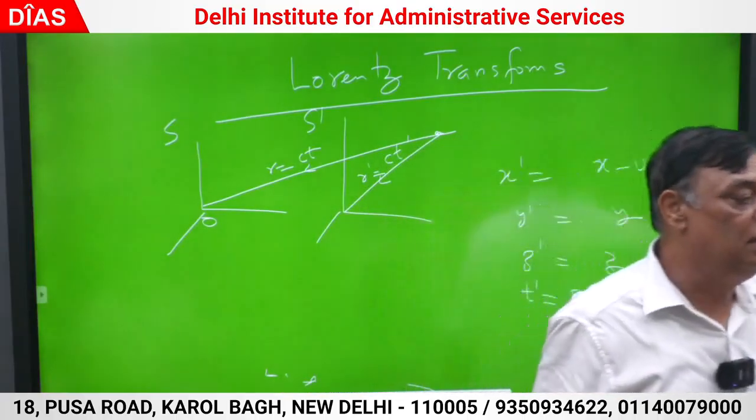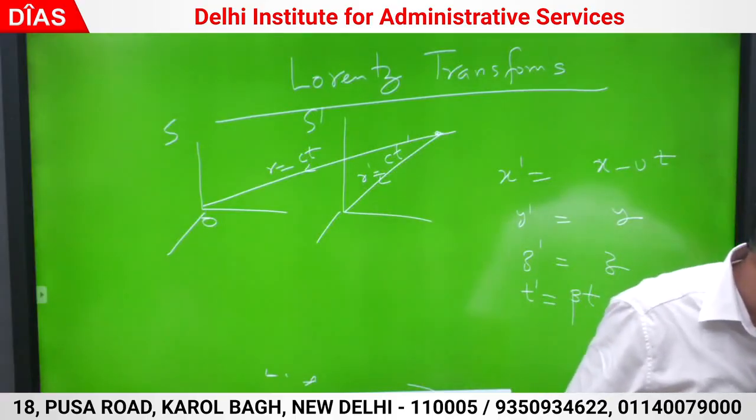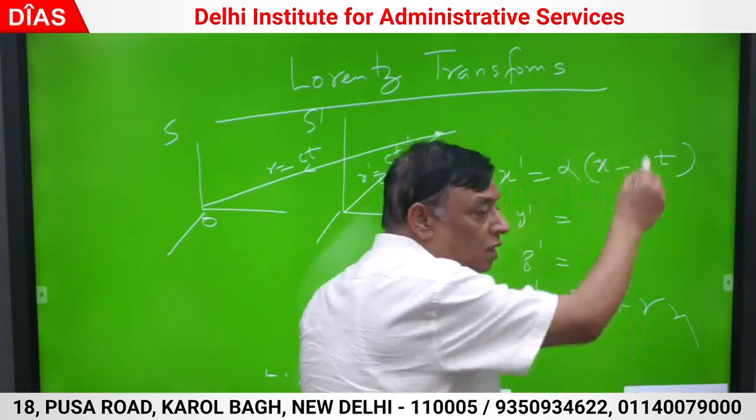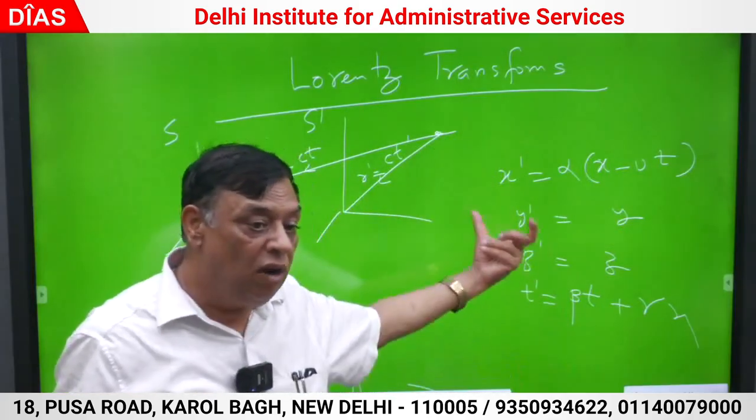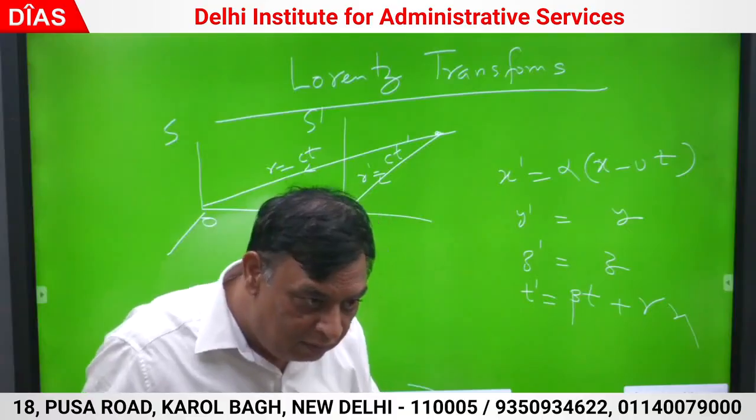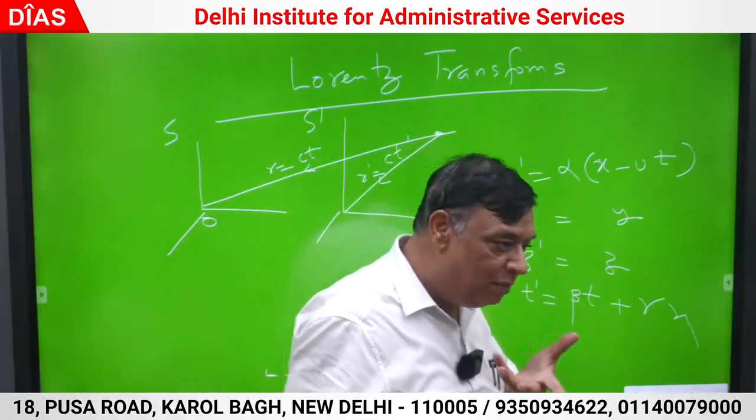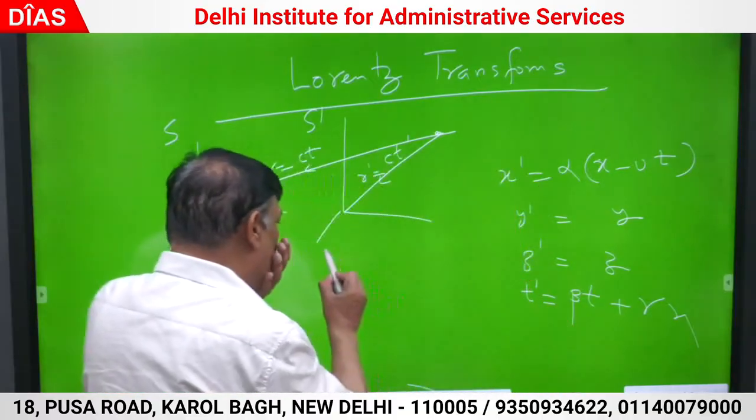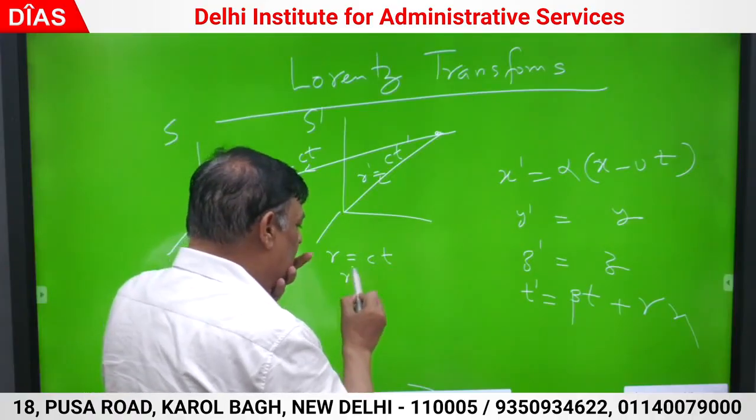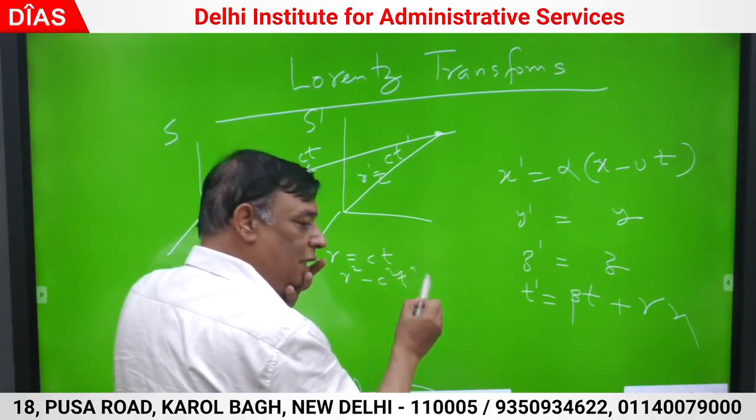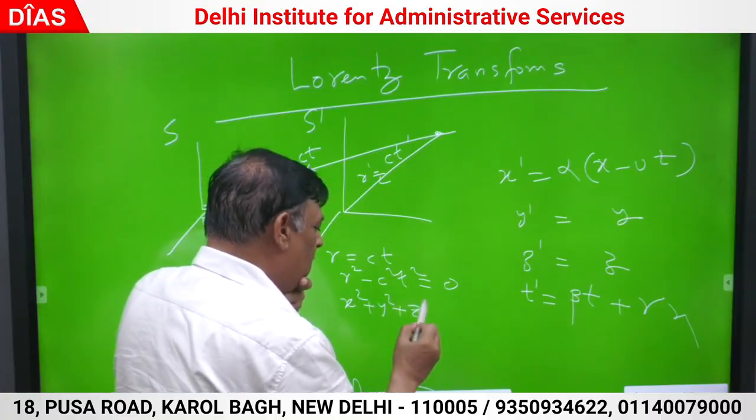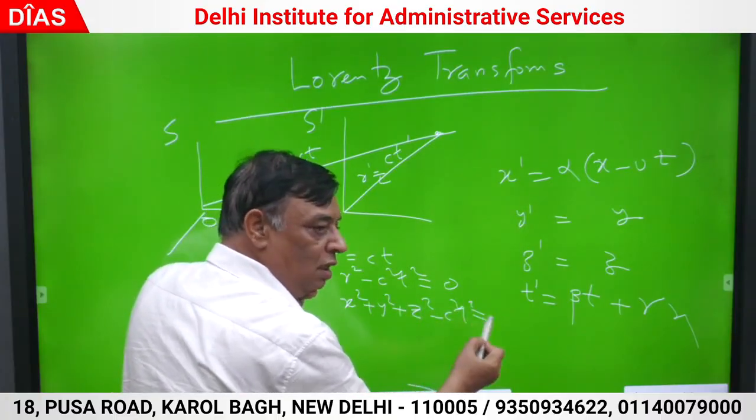But I am correcting some correction factor. Correction factor is alpha. Alpha is a correction factor. Form is retained. Try to appreciate. Form of transformation, these are Galilean transforms. Same transformation I have retained. Velocity of light I am making the absolute constant. R is equal to Ct. Correct? That is R square minus C square T square is 0. That means X square plus Y square plus Z square minus C square T square is 0.